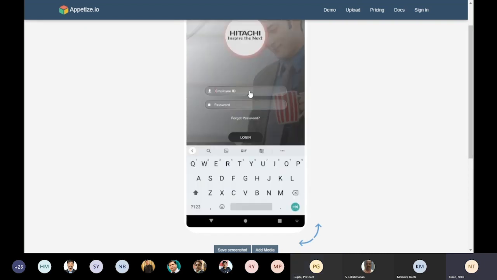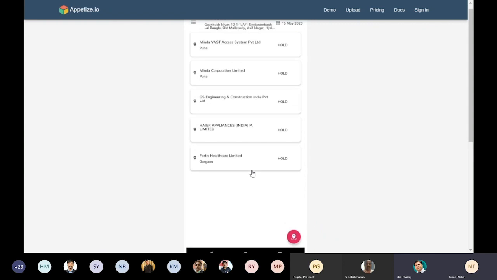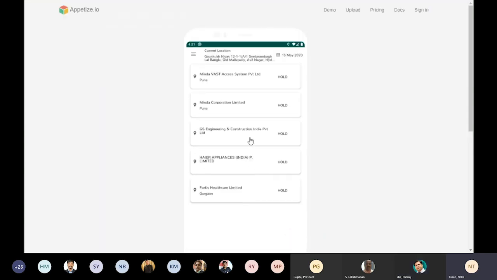So I will take an example of an engineer I just saw from the database who has a good visit. So I have logged in as an engineer now. You can see that for that particular engineer for 15th, these many tickets have been assigned to that person. This data we are getting from our global service desk, so that is in complete sync. Whatever changes in the ticket will be there, it will be visible here.